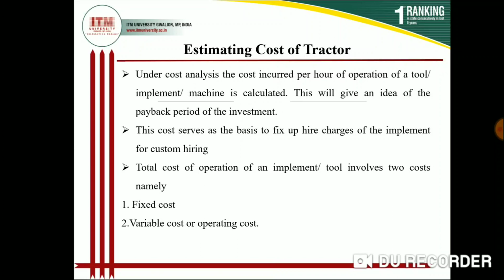There are two costs of operation of an implement or tool involved in cost analysis. Number one is fixed cost and number two is variable cost or operating cost.